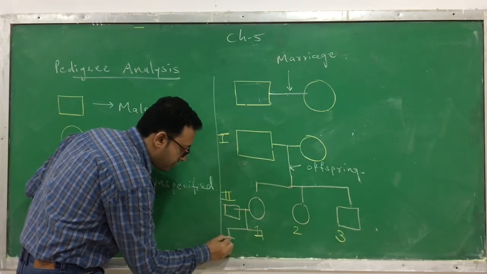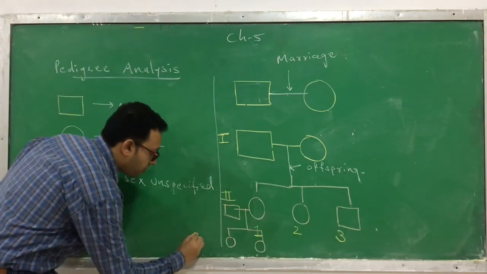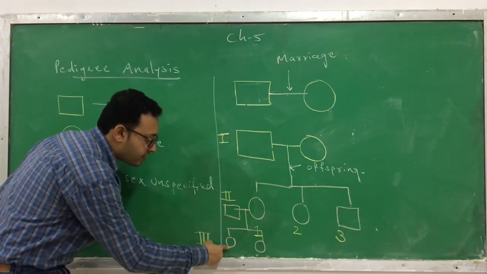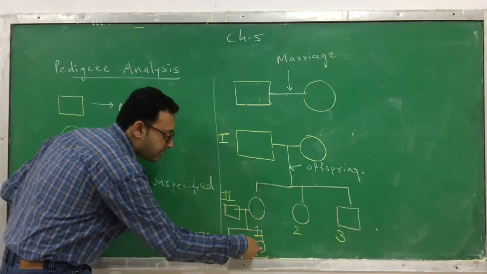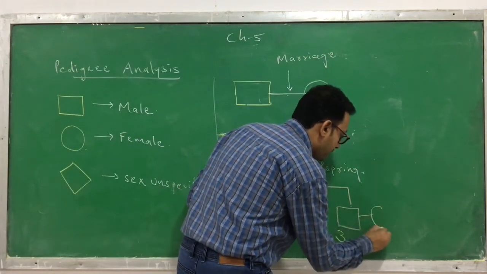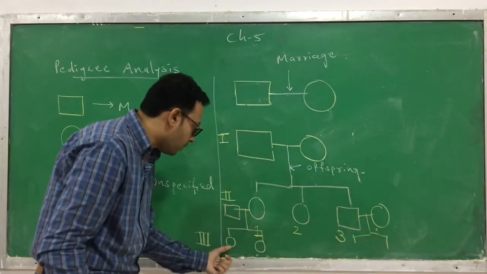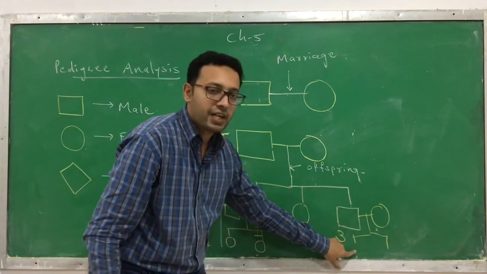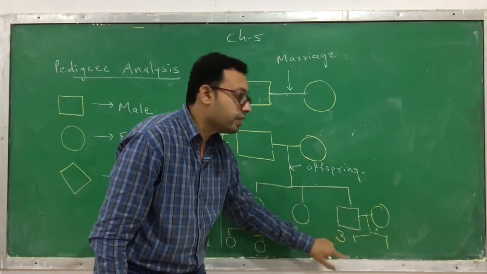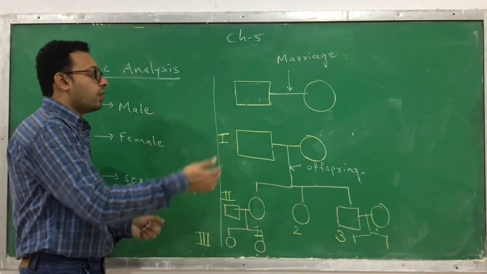Okay, so here the children produced are both daughters. Clear? So this is called the third generation. And here the first daughter, so we do not give a number 1, this is the second. Now suppose this one married a girl and they have a child. Here the numbers given are 1, 2, but here we do not start with 1, we have to give the numbers 3, 4 and so on. Okay, clear? So this is what happens.